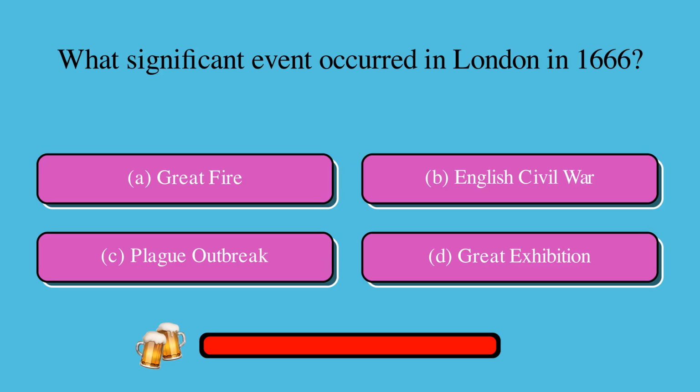What significant event occurred in London in 1666? Is it A. Great Fire, B. English Civil War, C. Plague Outbreak, or D. Great Exhibition? The correct answer is A. Great Fire.